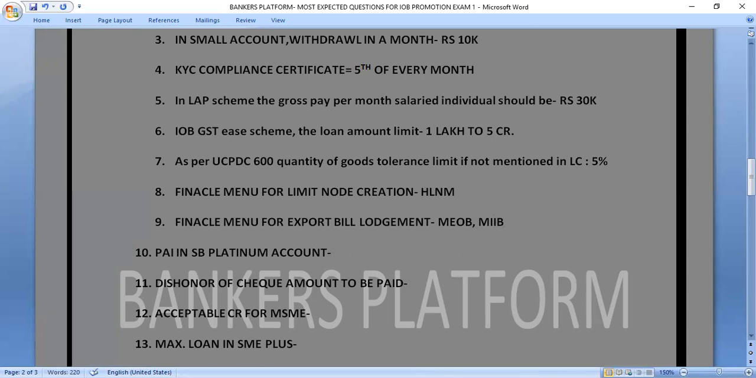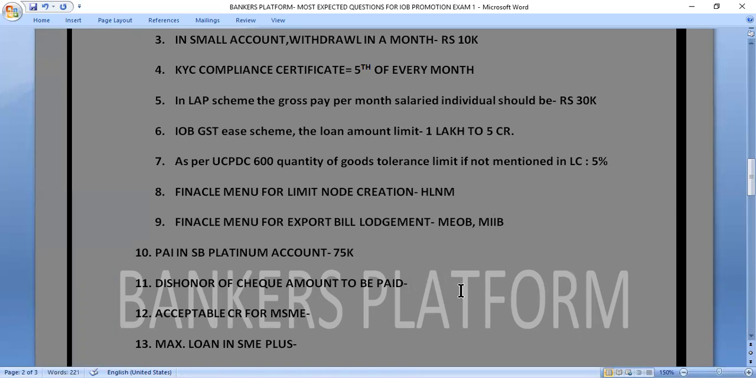What is the personal accident insurance in the SB Platinum account? How much personal accident insurance is provided in the SB Platinum account? The correct answer is 75,000 rupees. Let's move to the next question.